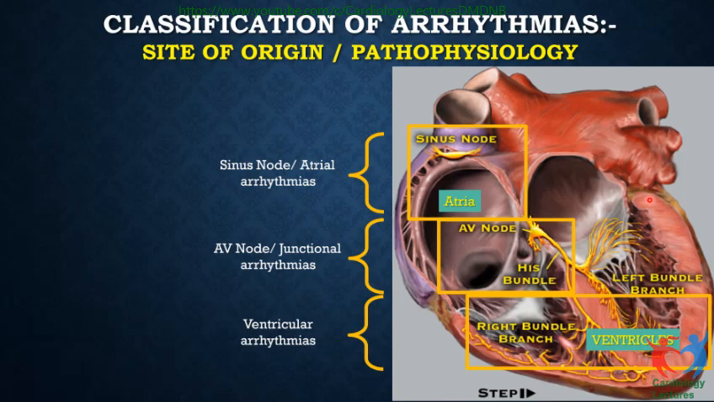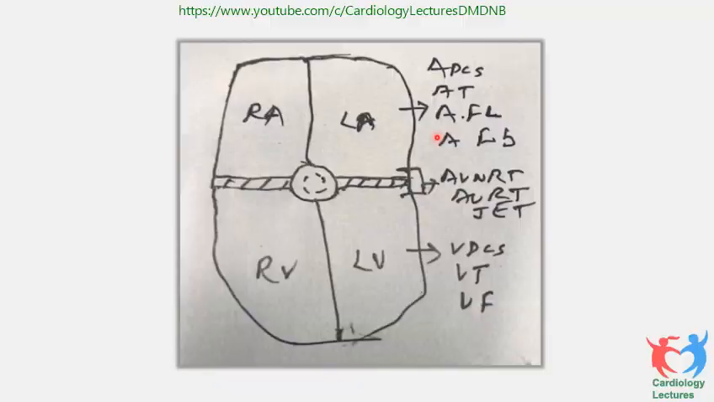And this diagram I made myself to explain further. Let's say this is the junction of the heart. This is the AV node, right atrium and left atrium. Any arrhythmia which comes from the atrial tissue is called an atrial arrhythmia. Atrial arrhythmias are atrial premature contraction, atrial tachycardia, atrial flutter, and atrial fibrillation. So these are 4 atrial arrhythmias.